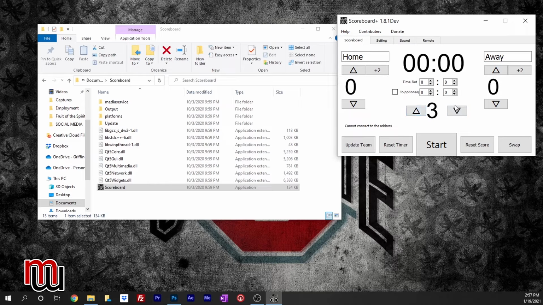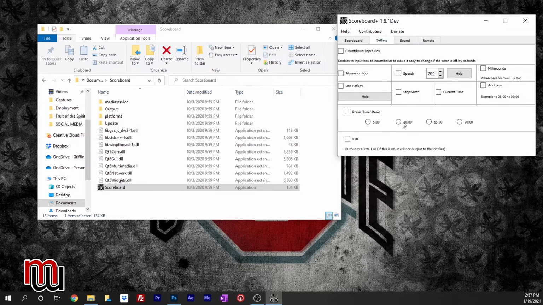Like I said, quarters here. You can set a clock. So let's say we have 12-minute quarters. And then the way this works is once this is all on your screen in OBS and you've inserted these layers, I hit start and I have a clock that runs down. This will be on your screen. Click stop to stop it.